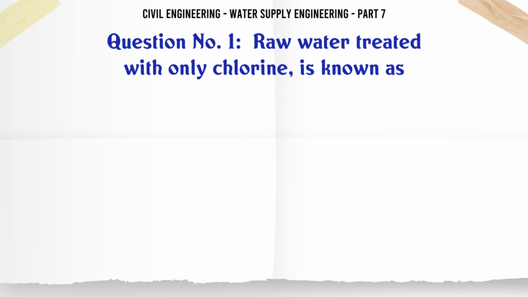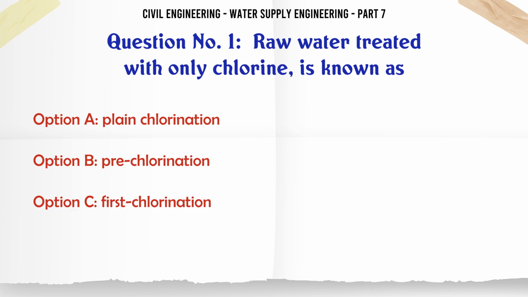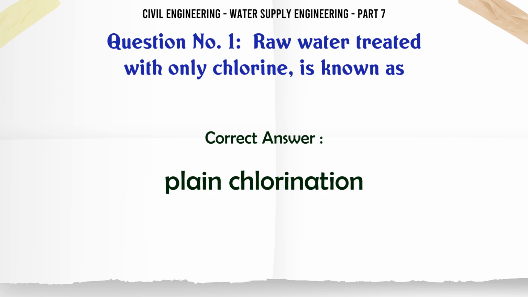Raw water treated with only chlorine is known as A. Plain chlorination, B. Pre-chlorination, C. First chlorination, D. De-chlorination. The correct answer is plain chlorination.